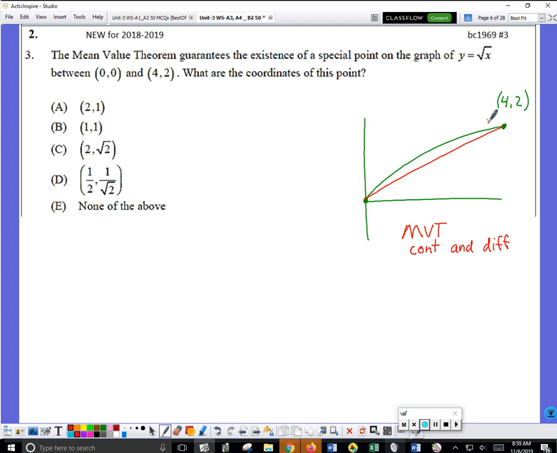You can see it in the picture. About here, the tangent appears to be the same.